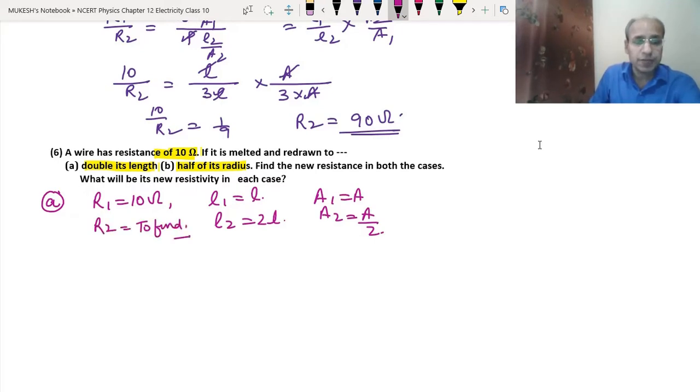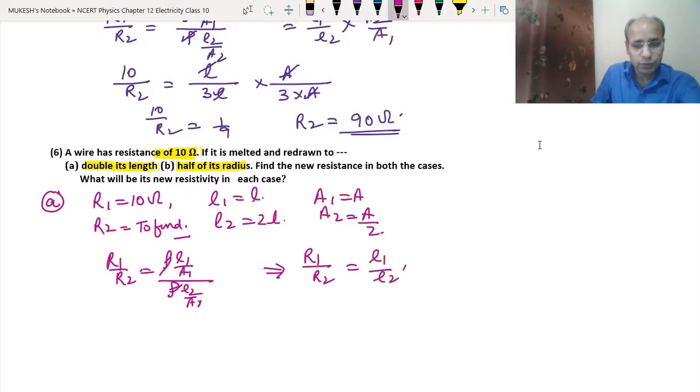This is the same as we have done in the 3rd, 4th and 5th questions. So R1 upon R2 will be equal to rho L1 upon A1 upon rho L2 upon A2. Rho and rho gone. So we got R1 upon R2 equals L1 upon L2 into A2 upon A1.